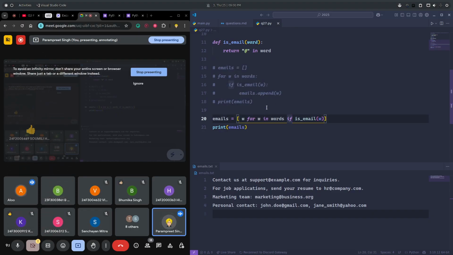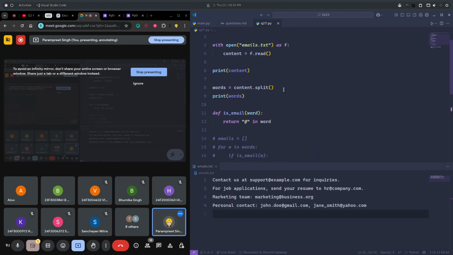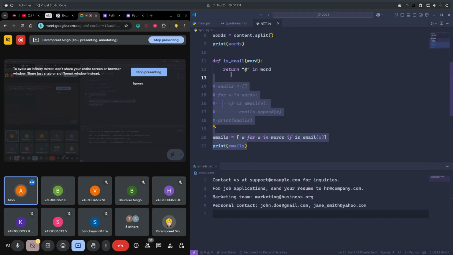If you found it easy at first, obviously it feels like we are not using any colon, we are not using any indentation. But this is relatively very easy when you write it. When you want to explain it, this is how you can explain it: I am adding all the words from the words list where that word is an email. Just normal English, all the words from the words list which are emails. Very basic thing, and I have explained it in that Python one-liners video in a very detailed manner. So yes, again our 90% question is done.